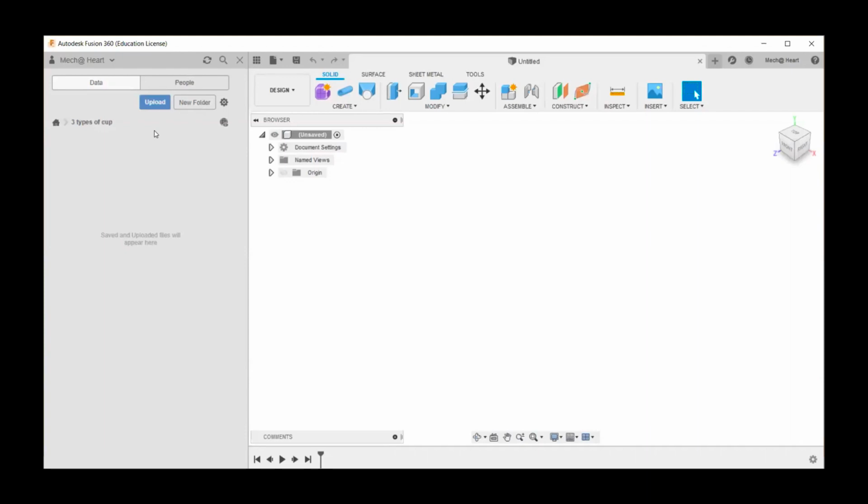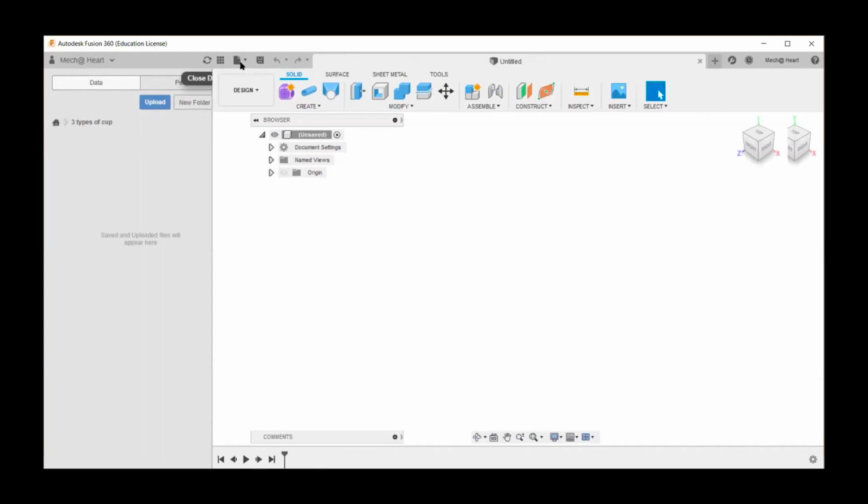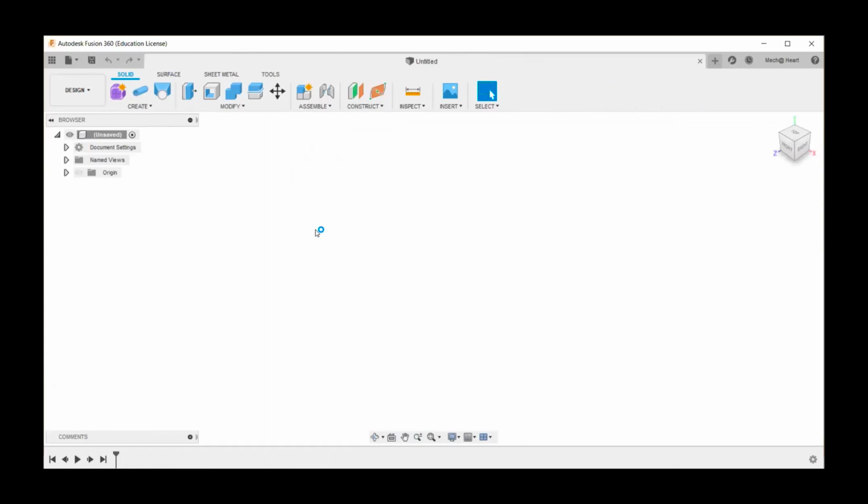Now, the third important thing is that it's very easy to share. You can just invite people. Here you can see I have people. In this, I can invite them, and if they are on Fusion, you can share your files and work together on the same project from different parts of the world, wherever you are. So this is a brief introduction about how it is cloud-enabled software. And so let's get started designing some things, right?